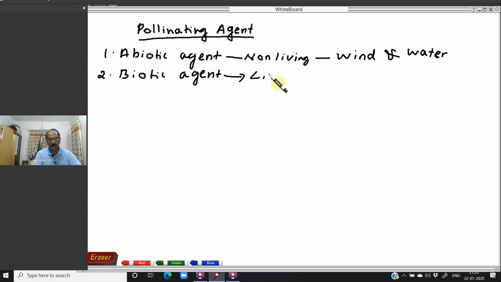Biotic agent means living. And this living agent is most commonly animals, different types of animals. We will study this biotic agent in the next lecture, and today we will study the abiotic agent, that is non-living wind and water. If you compare the percentage, the abiotic agent is very less as a pollinating agent. But plants depend on the biotic agent for nearly 90% of pollination, and a smaller percentage depends on the abiotic agent, that is wind and water.